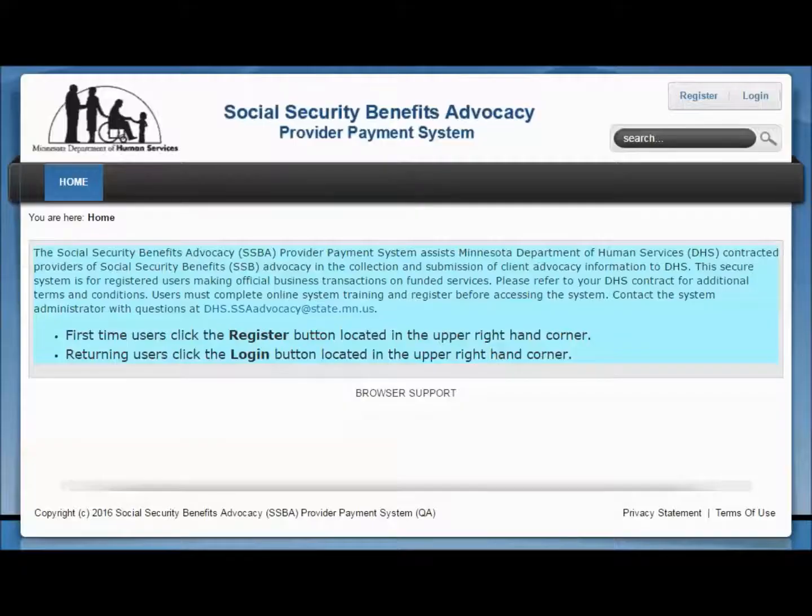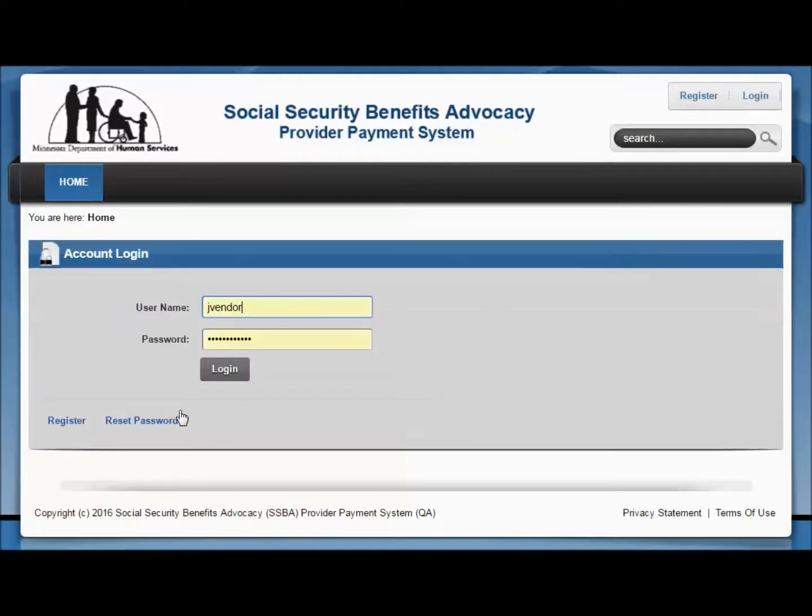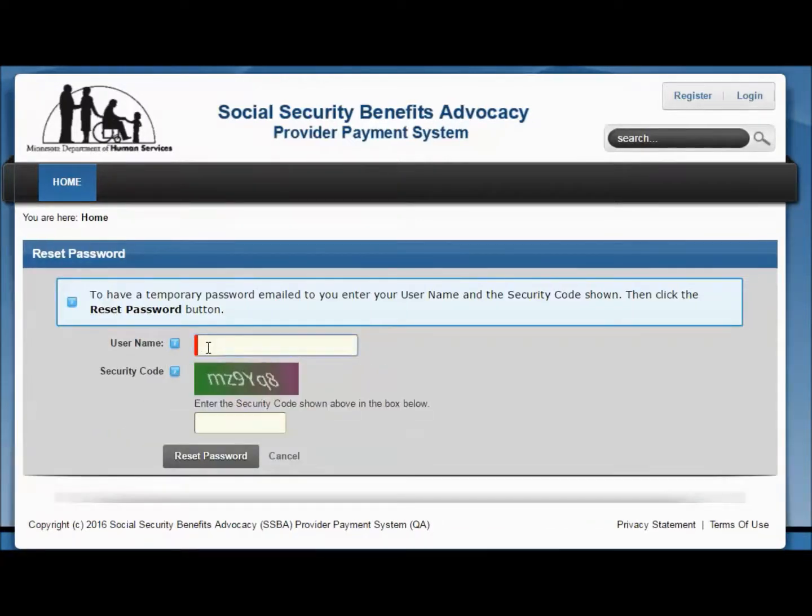The SSBA system requires all users to change their passwords every 90 days. If you cannot remember your password or if you need to create a new password before 90 days, the system can email you a temporary password. To request a temporary password, click the Login button on the SSBA homepage. Click the Reset Password link on the account login page. Enter your username and type the security code displayed. Click the Reset Password button.